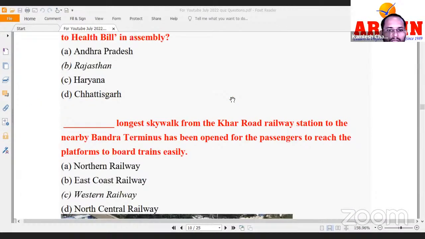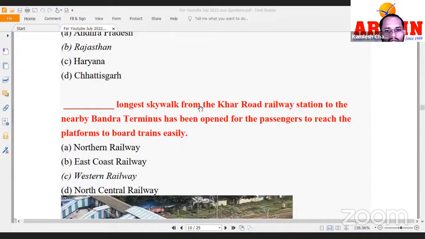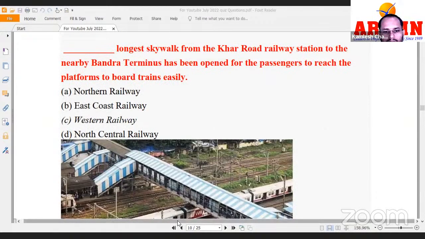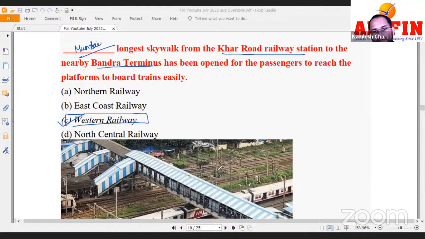Okay. The longest skywalk. This is an important question. Remember, the longest skywalk from Khar Road railway station to the Bandra terminus has been opened for passengers, right? It was launched recently by Western Railway, and we are talking about Mumbai. All right. The longest skywalk, as you can see, what we call a foot over bridge.